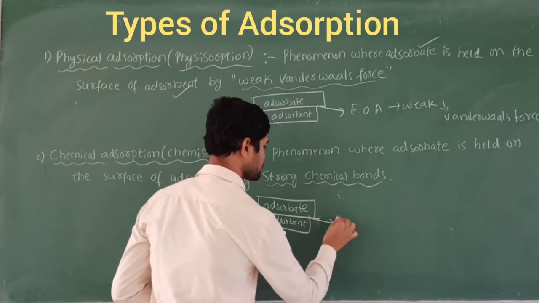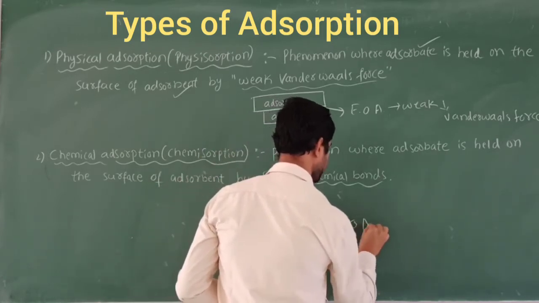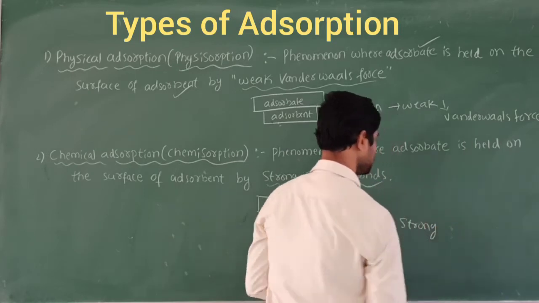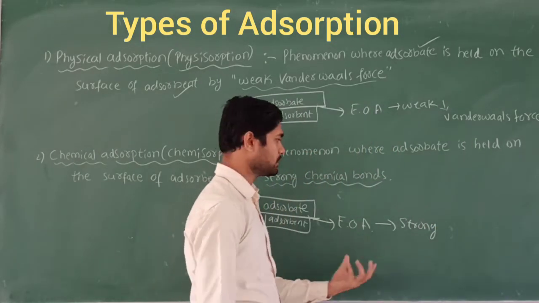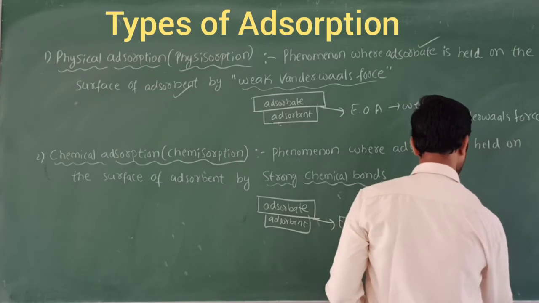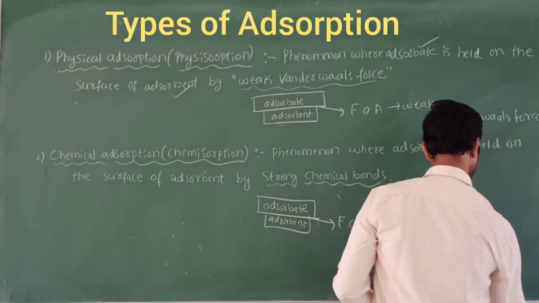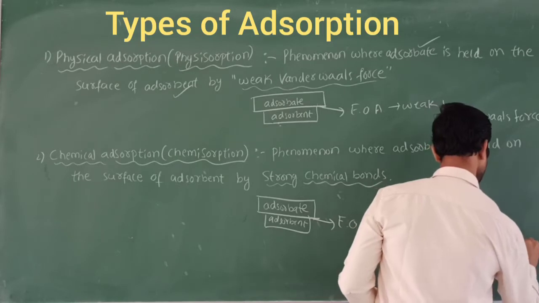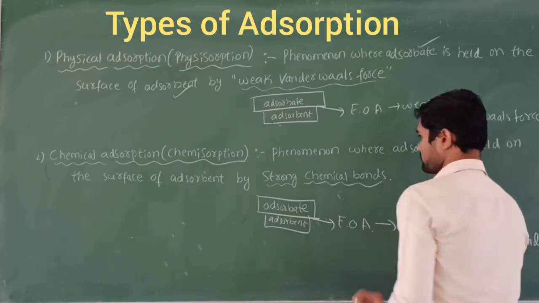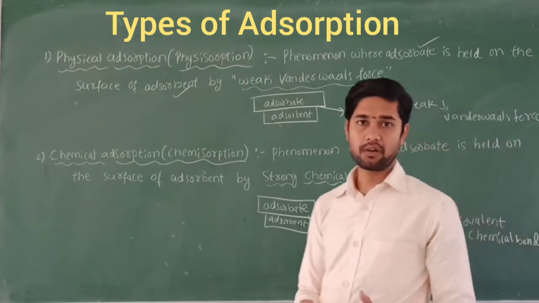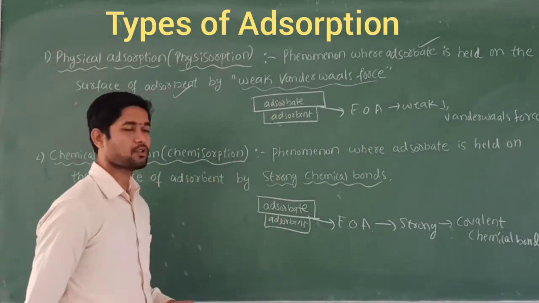This force of attraction is very strong. Why is it strong? Because the strength is exhibited by the chemical bond, usually a covalent chemical bond. That's why chemisorption is very strong compared to physisorption.